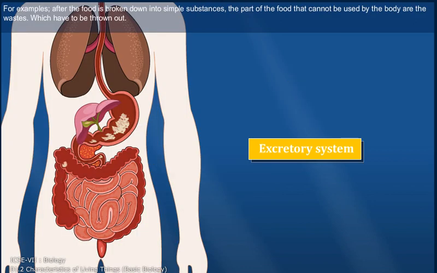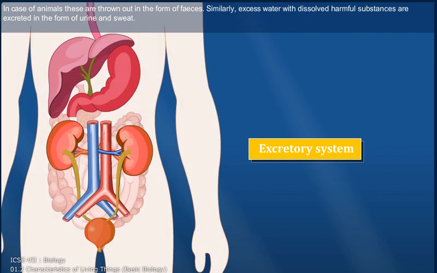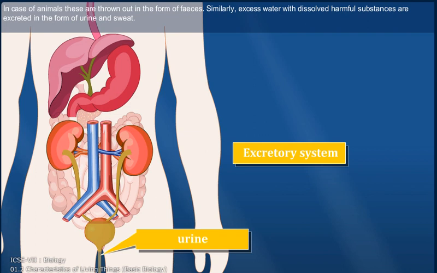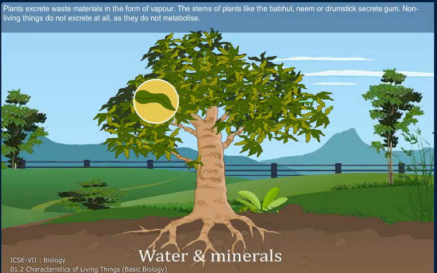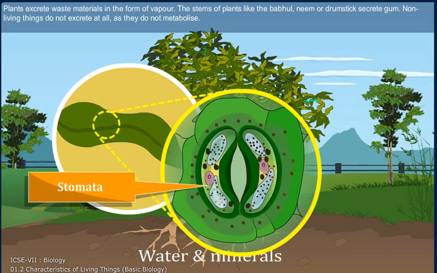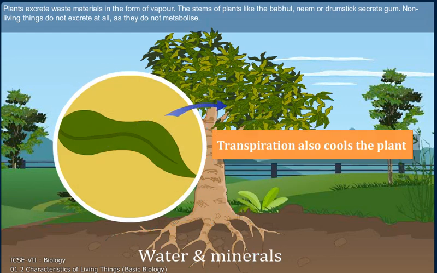For example, after the food is broken down into simple substances, the parts of the food that cannot be used by the body are the waste, which have to be thrown out. In case of animals, these are thrown out in the form of feces. Similarly, excess water with dissolved harmful substances is excreted in the form of urine and sweat. Plants excrete waste materials in the form of vapor. The stems of plants like the babool, neem, or drumstick secrete gum. Non-living things do not excrete at all, as they do not metabolize.